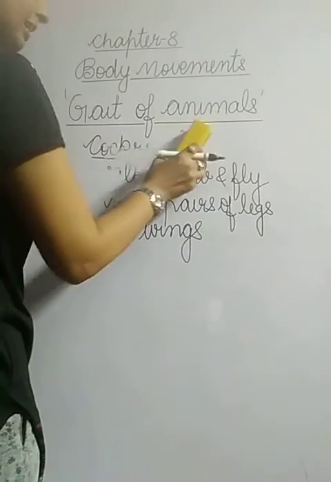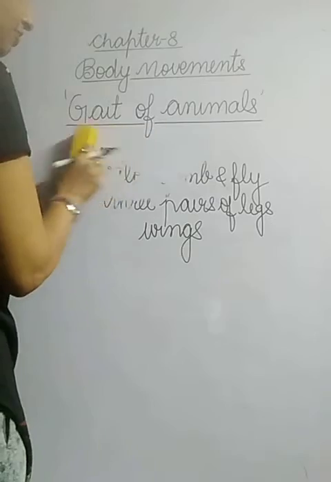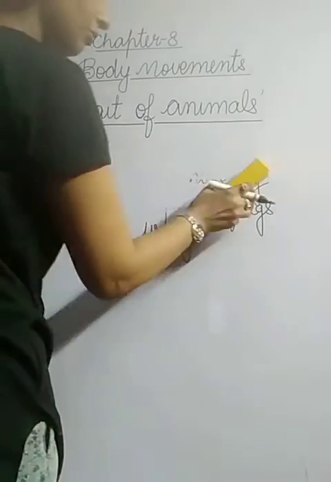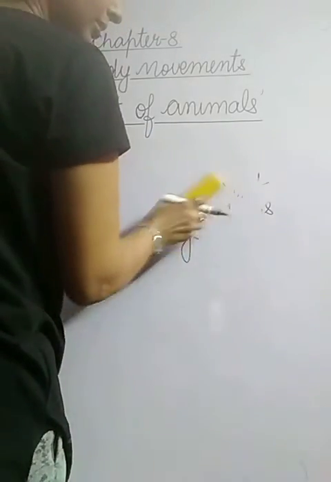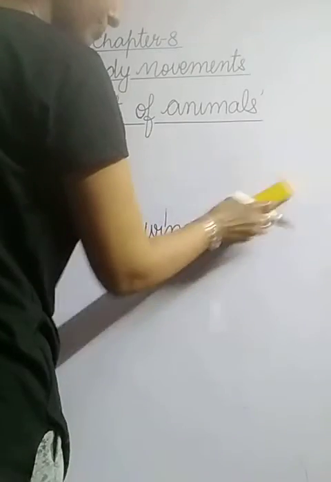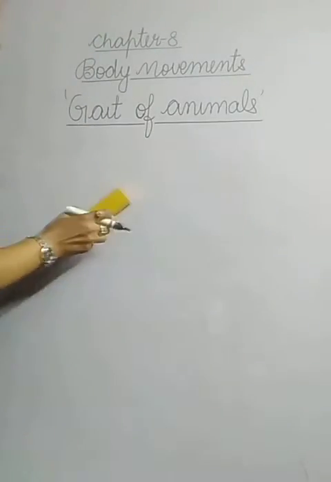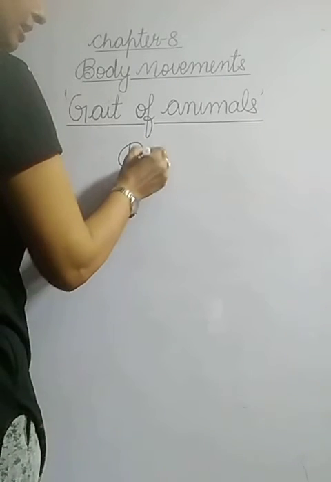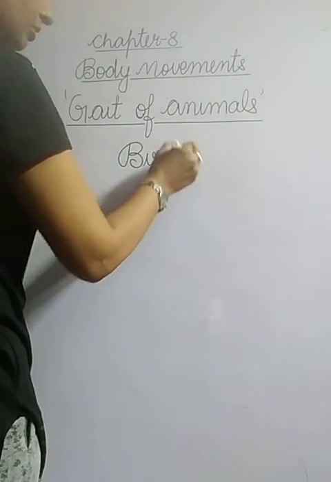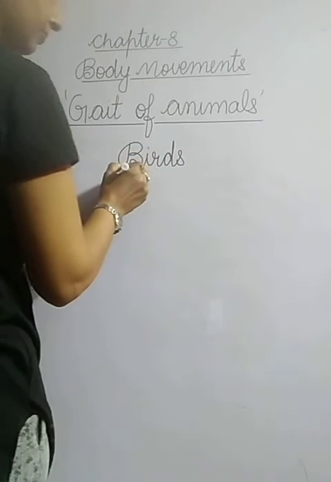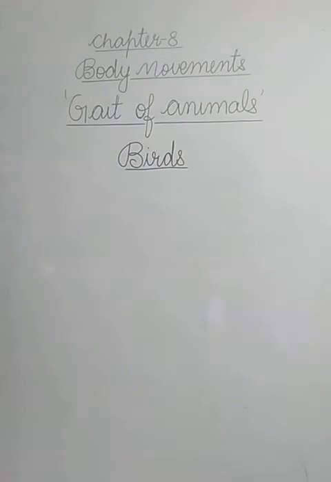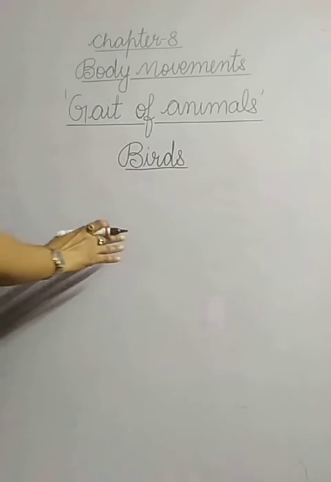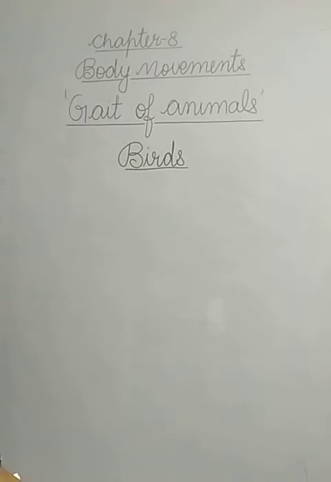Now the next one is birds. Birds are vertebrates. They have a vertebral column, backbone. So the organisms which have a backbone, we call them vertebrates. So now next we will take movement in birds. We all are aware that birds can walk and they can fly. So birds can fly in the air and they can walk on the ground. Some birds can swim, like duck and swan.